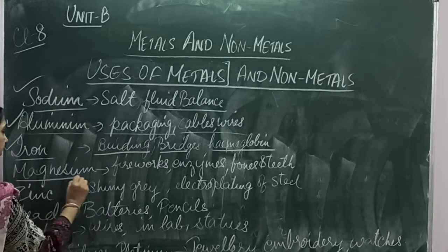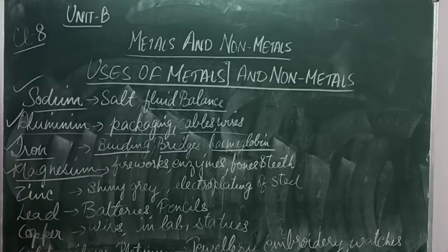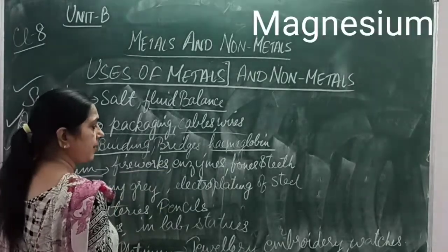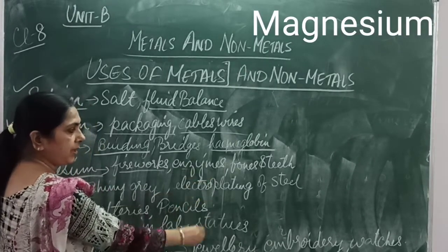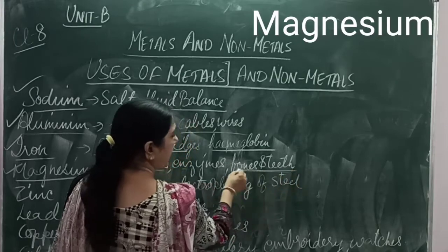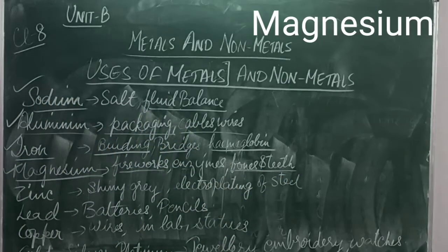Next is magnesium. Where is this metal used? It's used in different fireworks, in the different enzymes of the body, and it forms an important constituent of the bones and teeth in human beings.